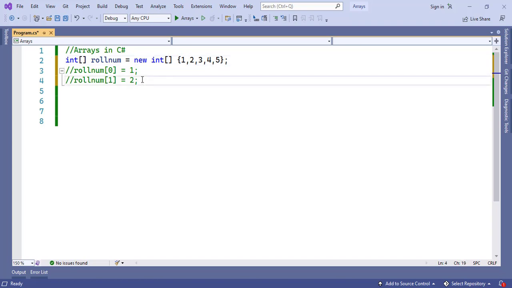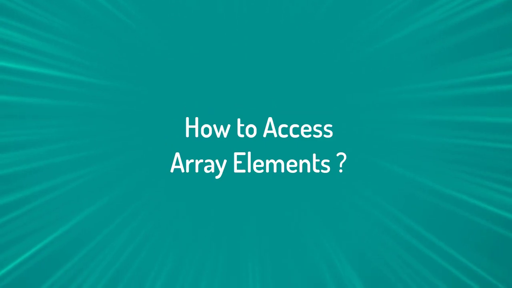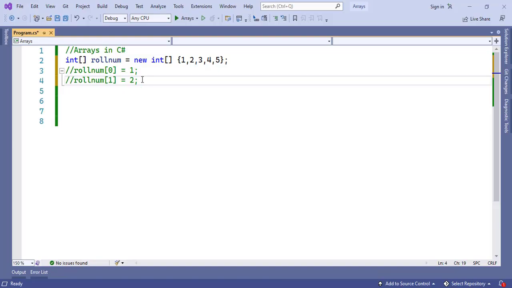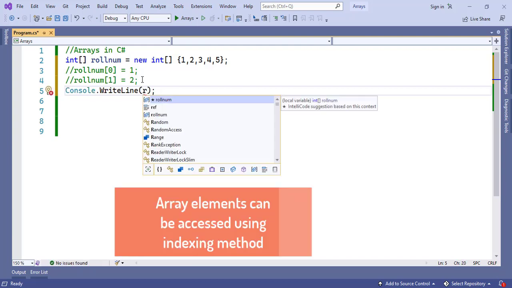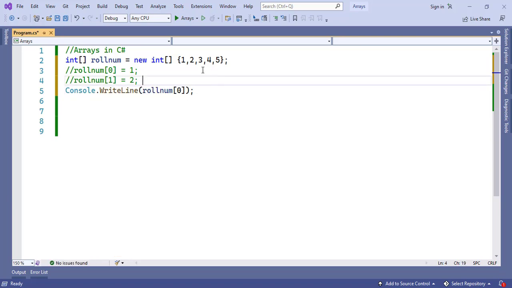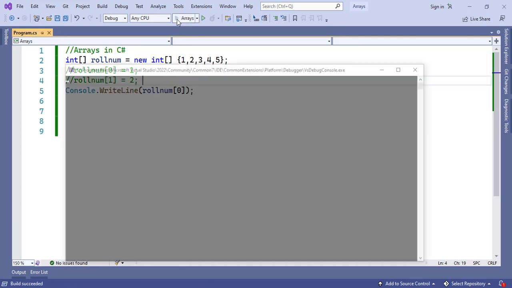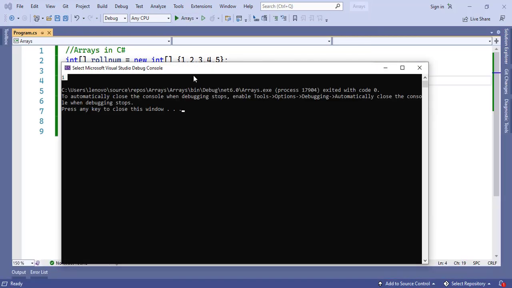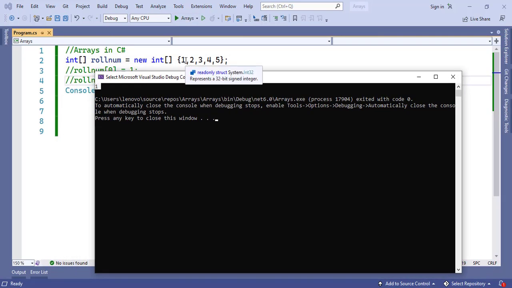Now the next question comes: how do we access these array elements? Again, there are 3 methods to access array elements. Suppose I want to access only the first element of the array, then I can go for indexing. Now let us run this and check whether the first element of the array is getting printed. You can see the first element of the array is getting printed, which is 1.